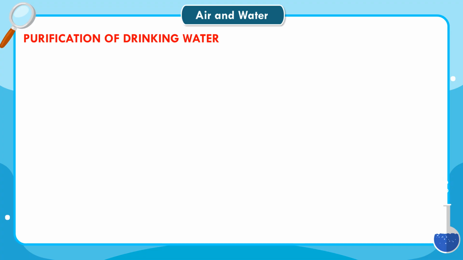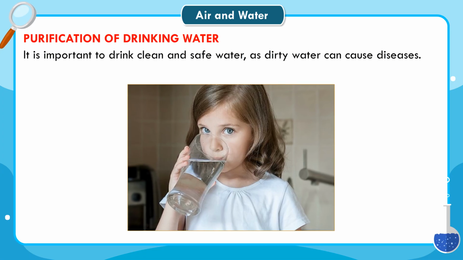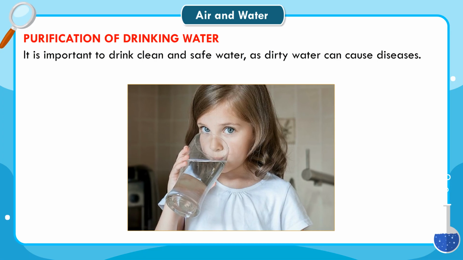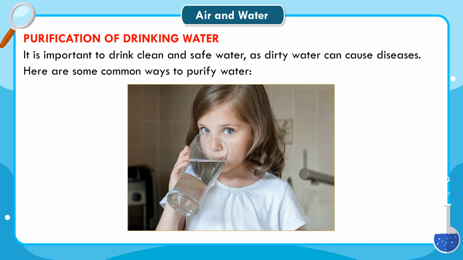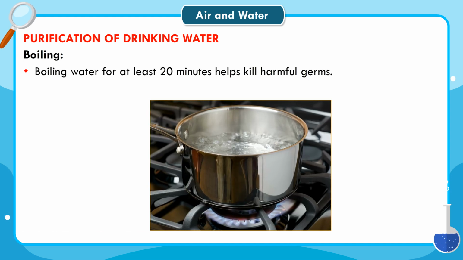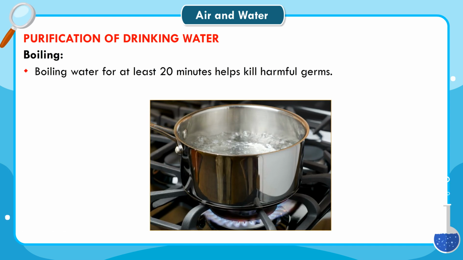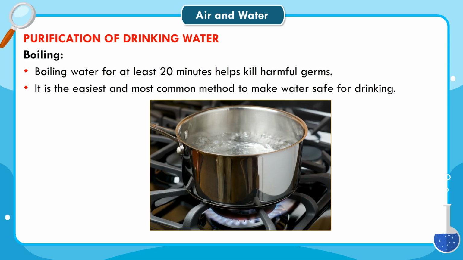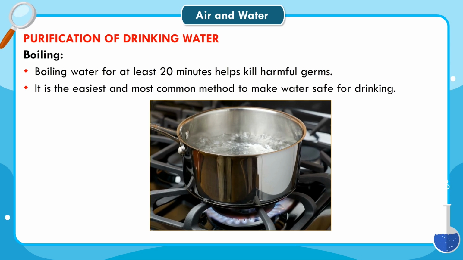Purification of drinking water. It is important to drink clean and safe water, as dirty water can cause diseases. Here are some common ways to purify water. Boiling. Boiling water for at least 20 minutes helps kill harmful germs. It is the easiest and most common method to make water safe for drinking.